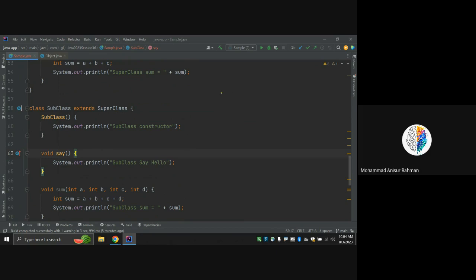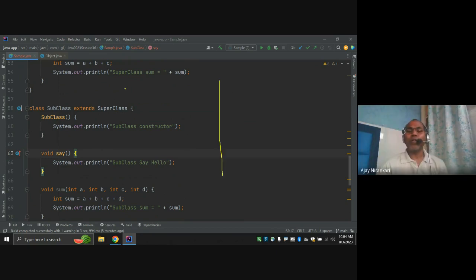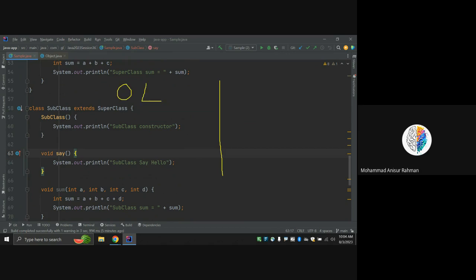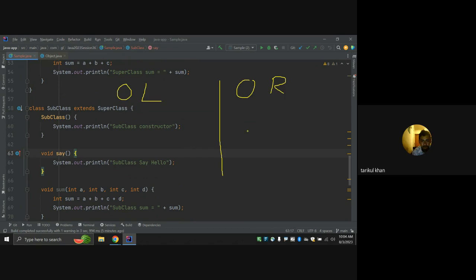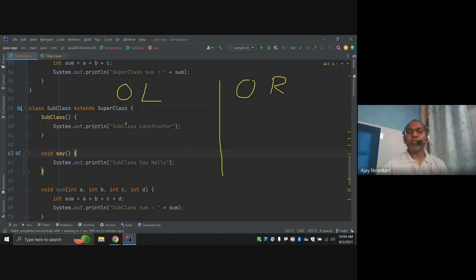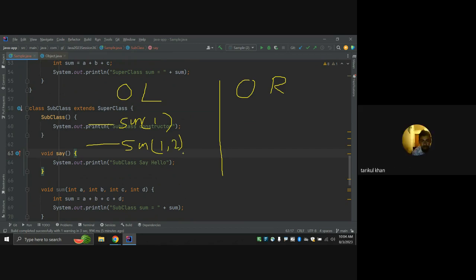Overloading means the same method, like sum, appears more than two times, but the parameters differ, one argument versus two arguments.